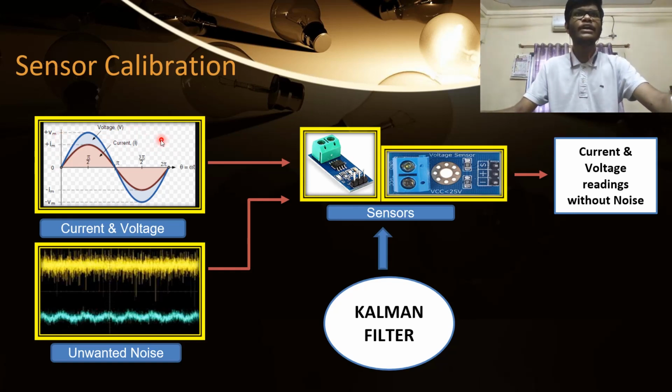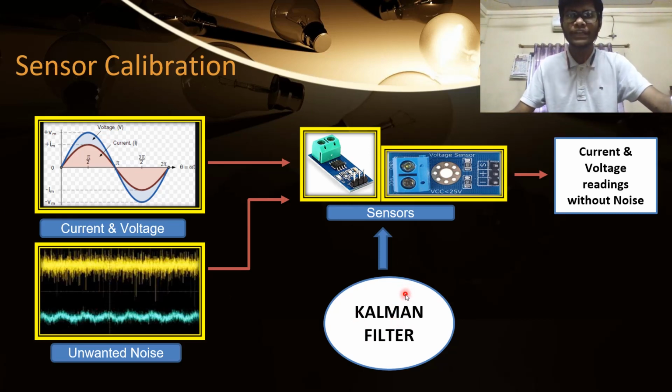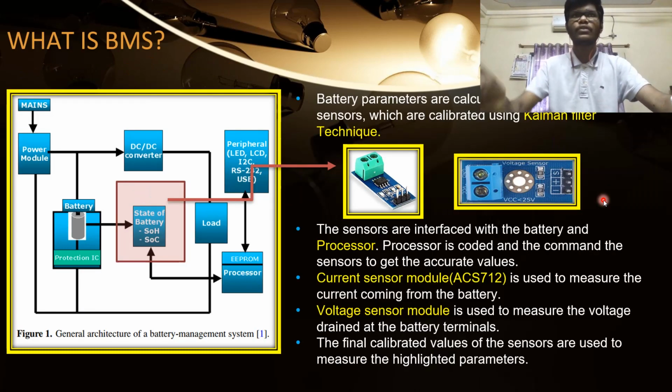When we measure these current and voltage waveforms, unwanted electrical noise is inserted in the system, and the sensors are not able to give accurate readings if this noise is present. So we make use of the Kalman filter algorithm. This Kalman filter code will make the sensor use its hardware to eliminate noise and to give accurate readings of the current and voltage.